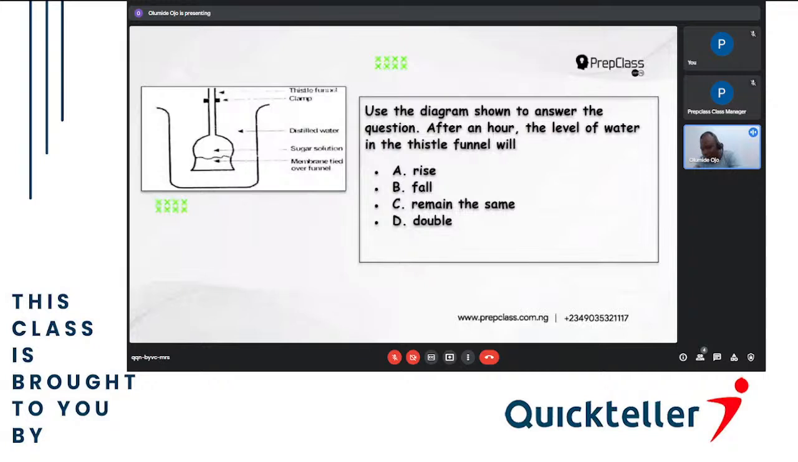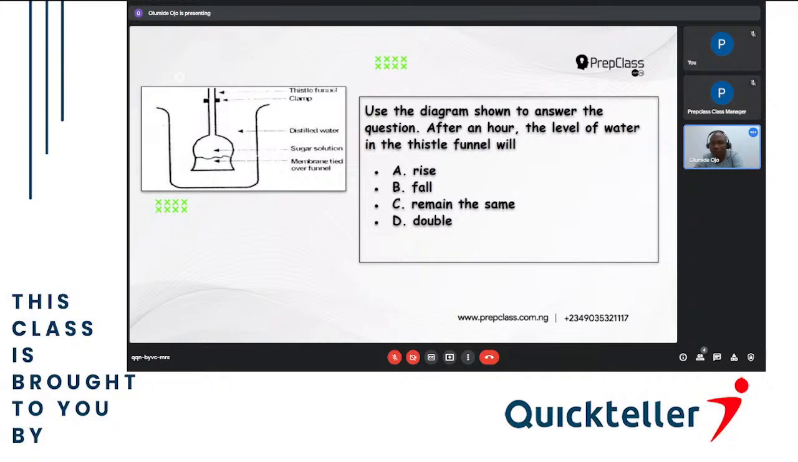Remember I told you about isotonic solution, when both the cell and the surrounding are in equal concentration. And I told you about hypertonic solution, when the cell has a lower concentration compared to the surrounding. And I told you about hypotonic solution, when the cell has a higher concentration than the surrounding.